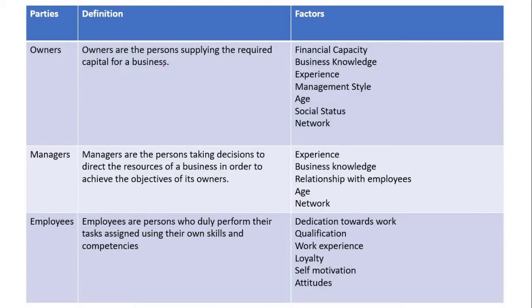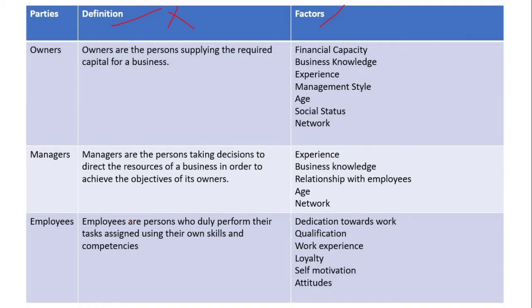In this table I have put the definition for those parties and factors, and how those parties affect the business. Owners: there is no standard definition that asks you to define as it is. Anyhow, your study text describes those parties as it is.